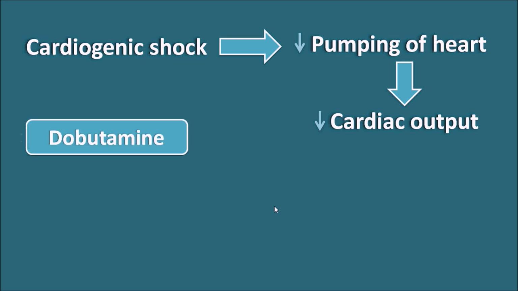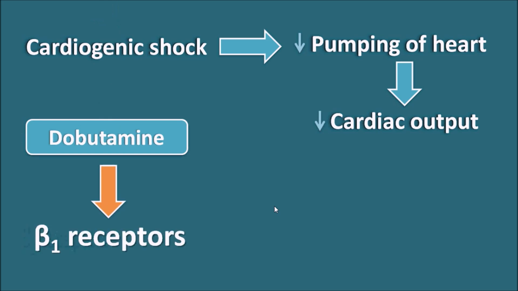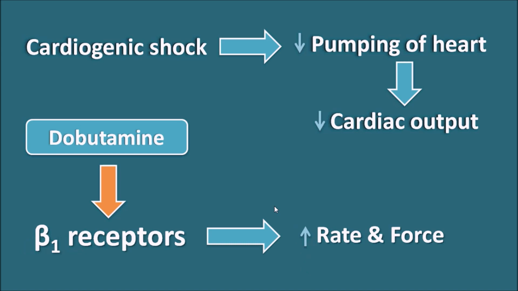Now, dobutamine is one of the drugs which acts on the beta 1 receptors, thereby it can increase the rate and force of contraction of the heart. By increasing both rate and force of contraction, the cardiac output is going to be increased. In this way, dobutamine can be used in an emergency condition like the cardiogenic shock.